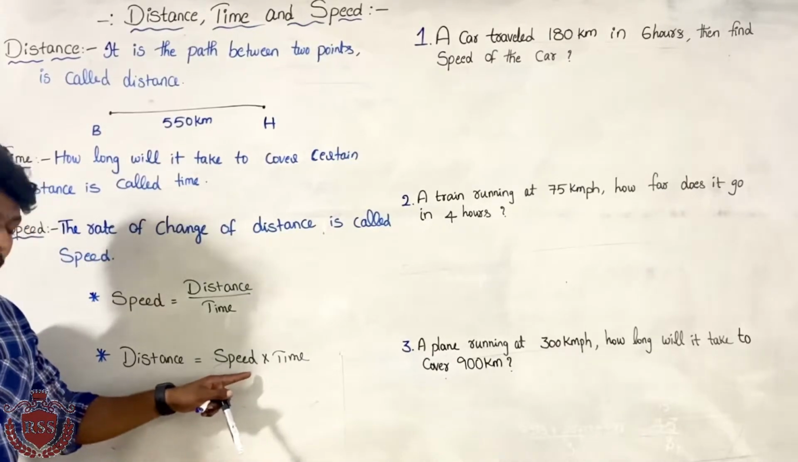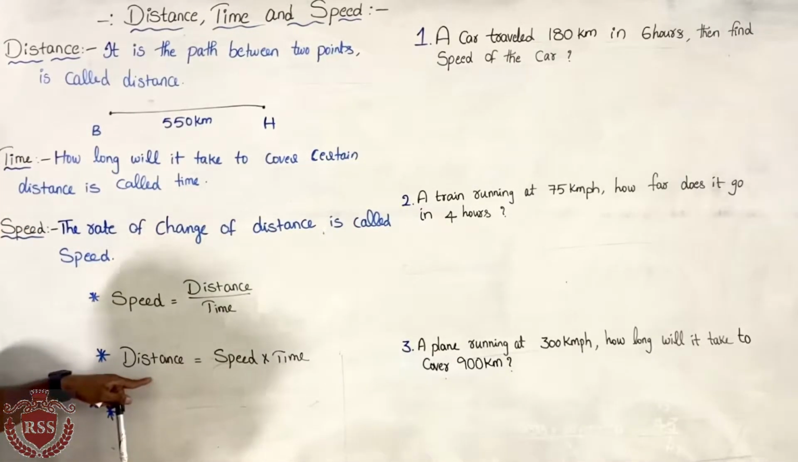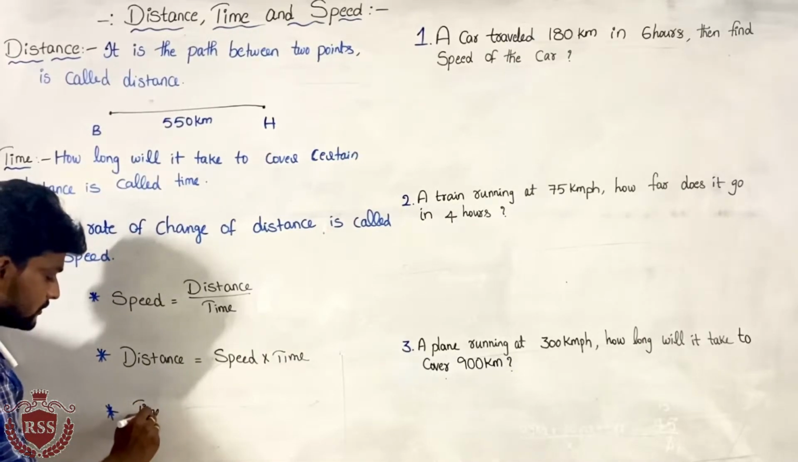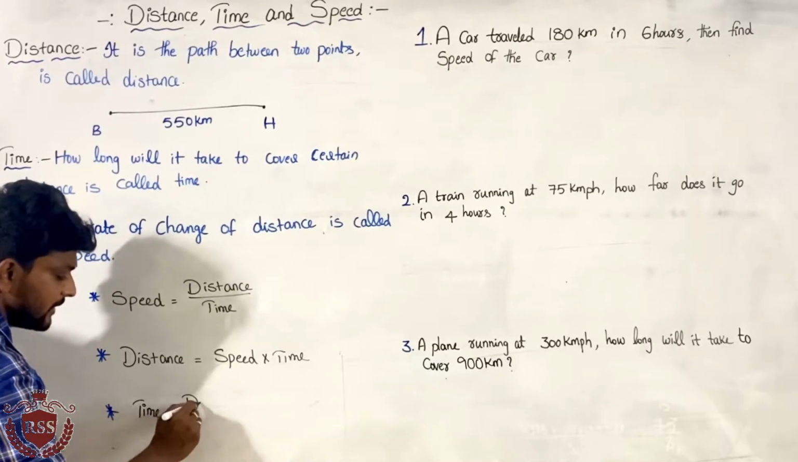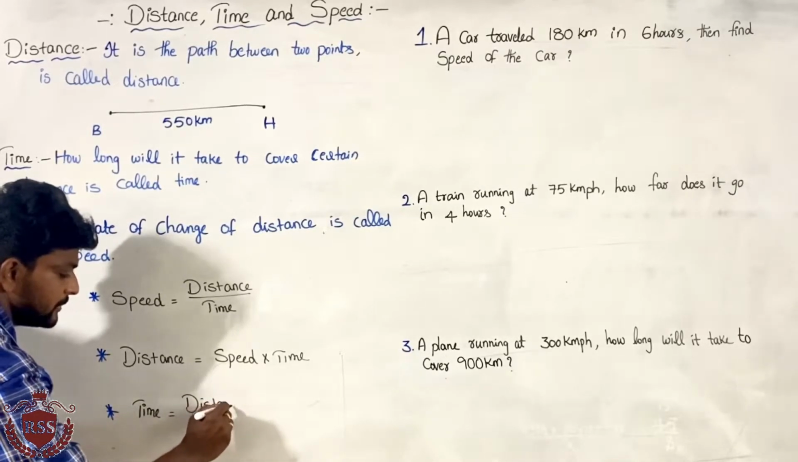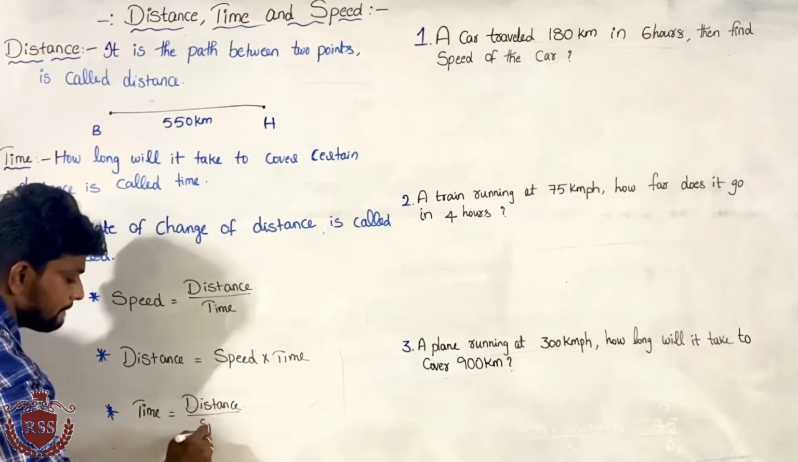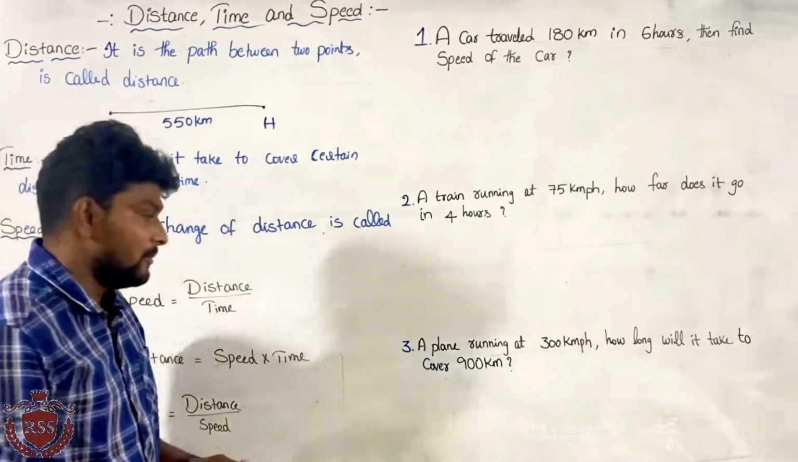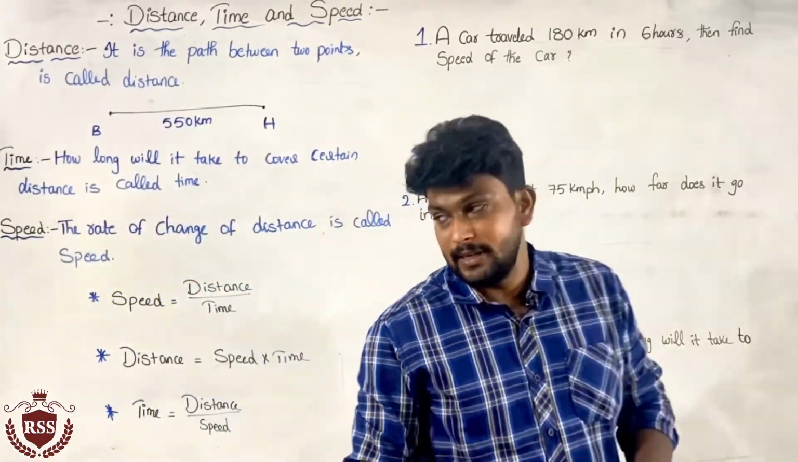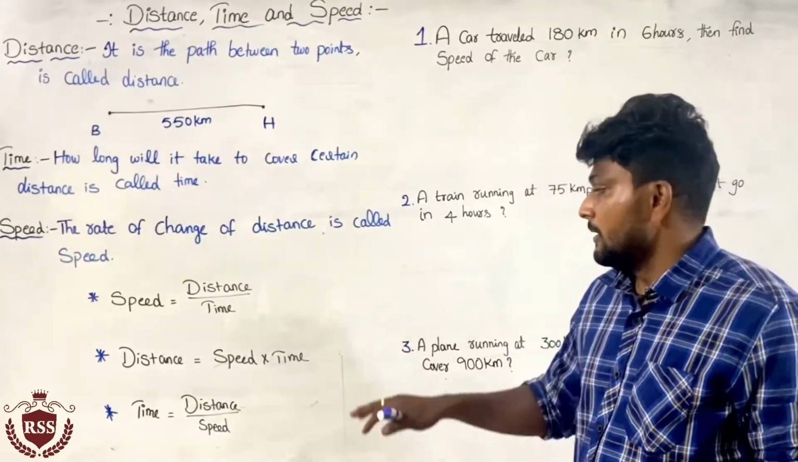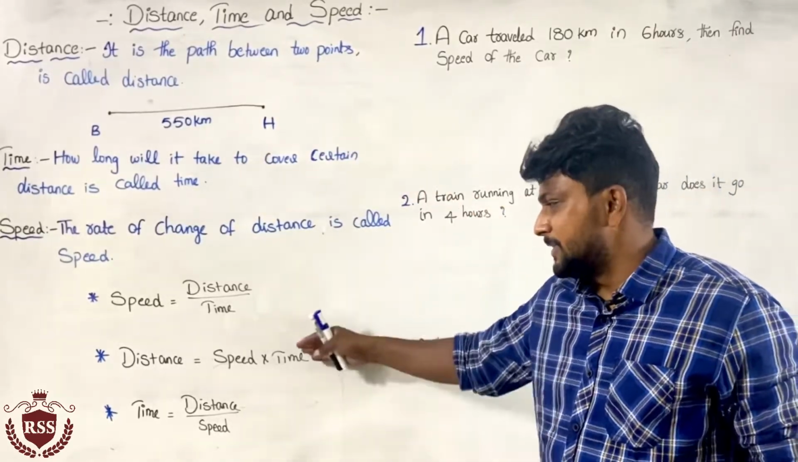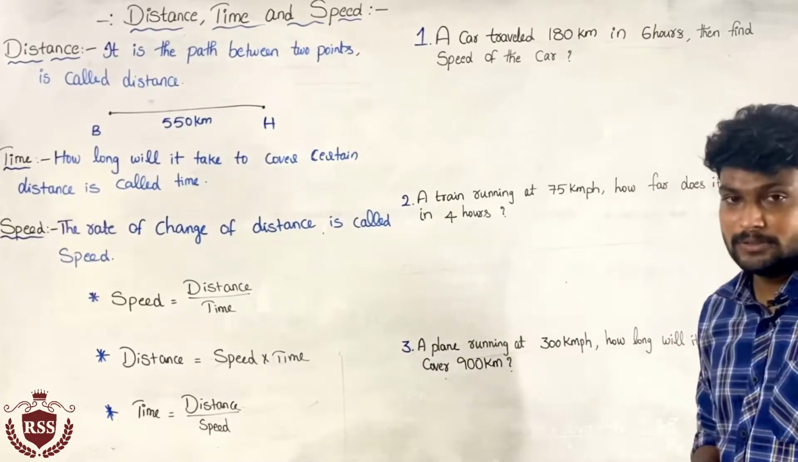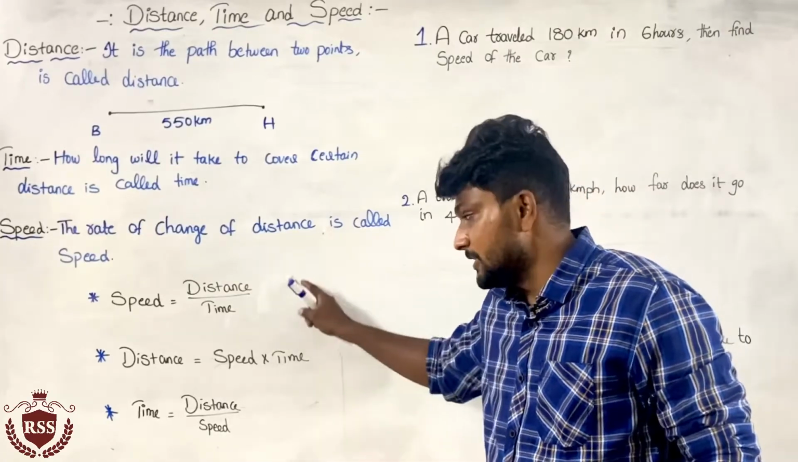So we require the time. In this speed formula, if we transfer speed to the other side, it will be divided. So time equals distance by speed. These are the three basic formulas in this entire chapter. These are the three basic things. Next we will go for the problems based on these three formulas.